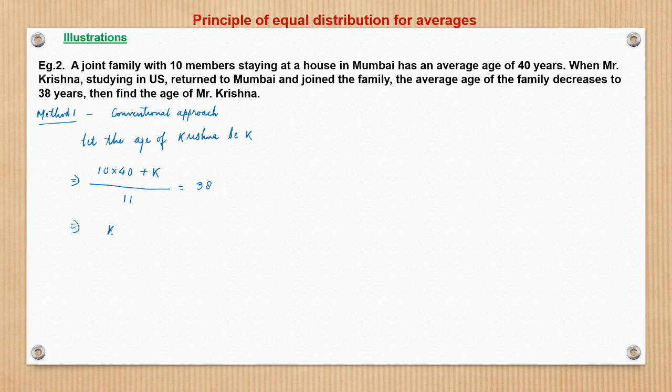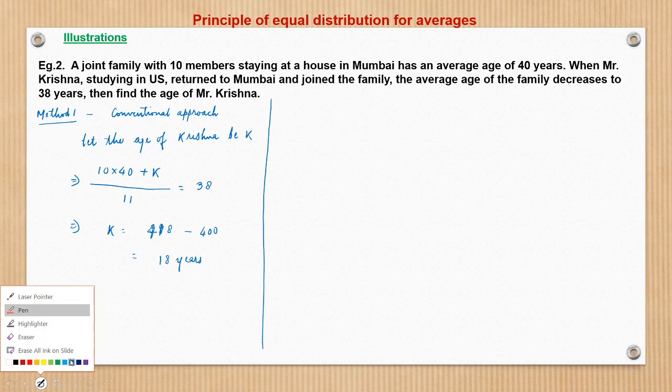So if we solve this, it becomes 418 minus 400, right? So this is 18 years. So Krishna is 18 years. Using the equation method, we have solved. Now, let us solve this using the principle of equal distribution of averages.